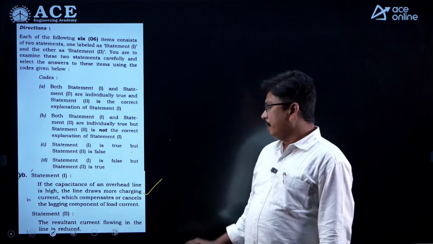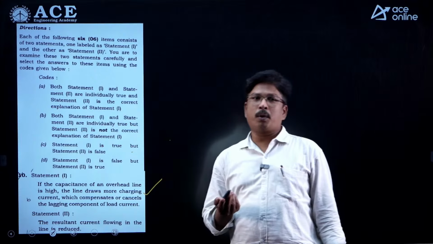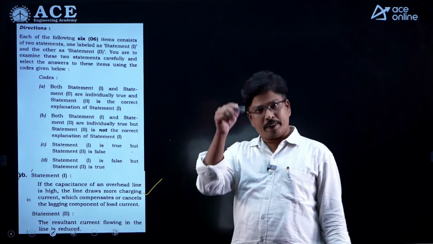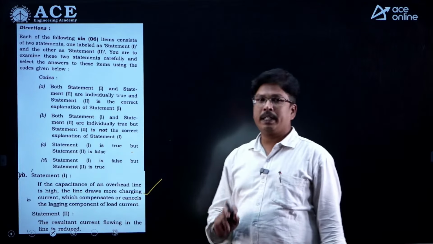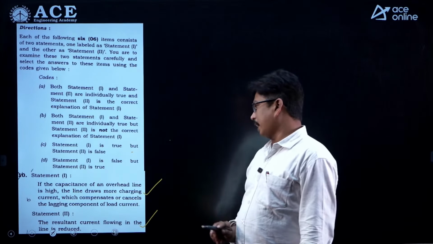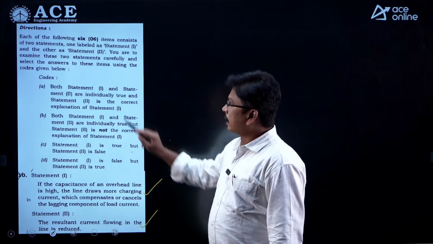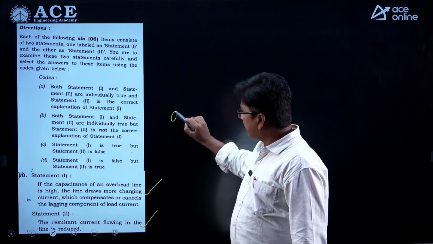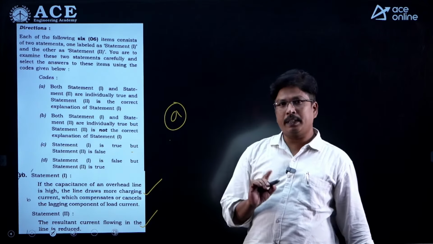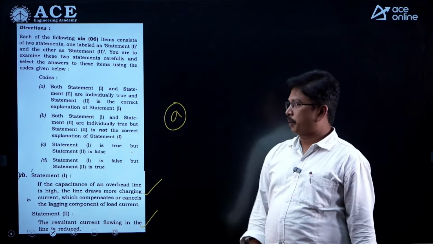And the second one is, whenever the charging current is more, automatically the current flowing through the line will be reducing. So we can say the resultant current flowing through the line will be reducing. Both the statements are correct, and the second one is the correct explanation of the first one. So we can say it is option A. Option A is the correct answer for the first question.